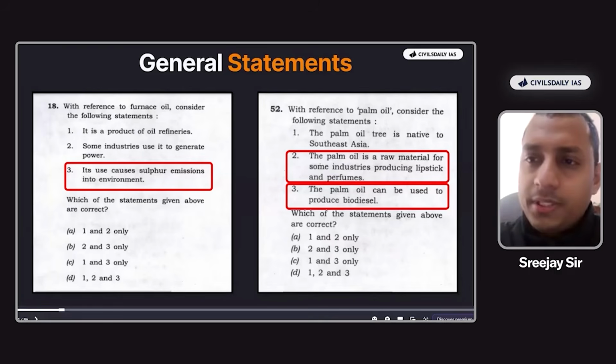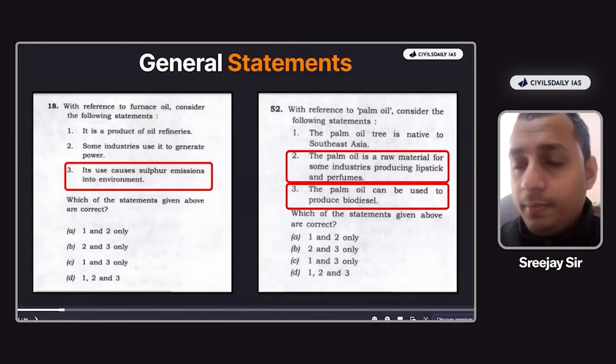Will you be able to counter the same? Anyone? No, you will not be able to counter, because UPSC can never say that not even 0.1% of sulfur will not be emitted into the environment, right? So these are what is known as general statements. There is no significant fact, no significant content mentioned. Therefore, you should be treating it as positive.